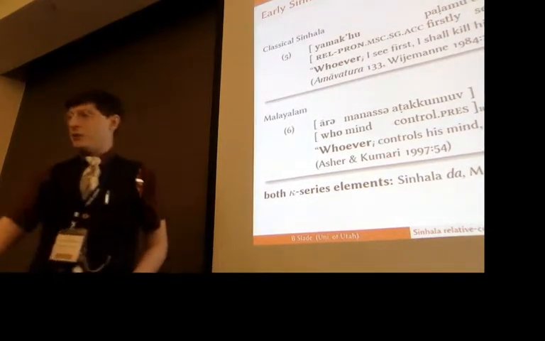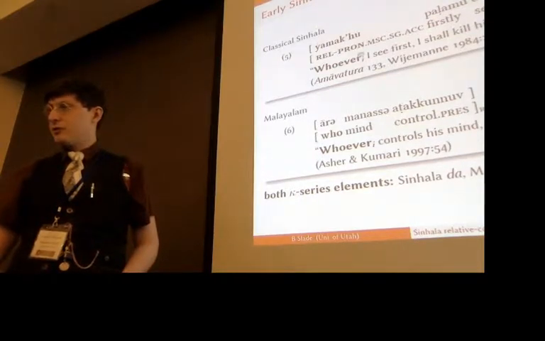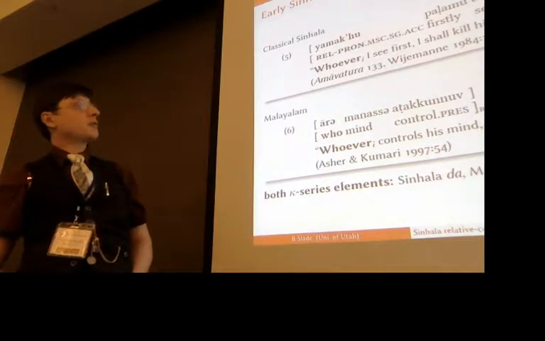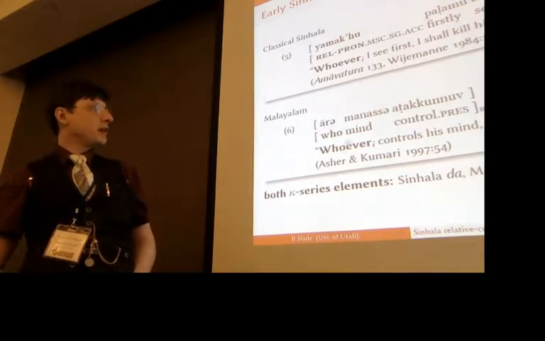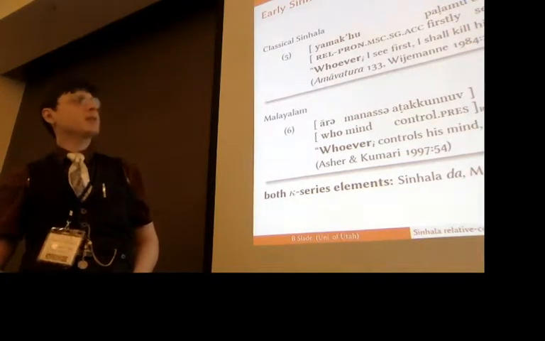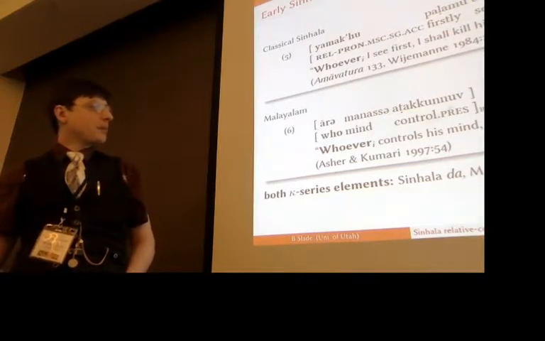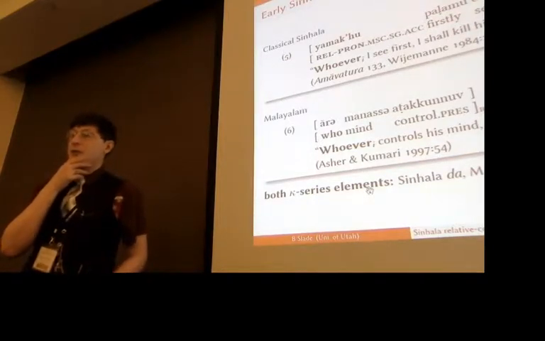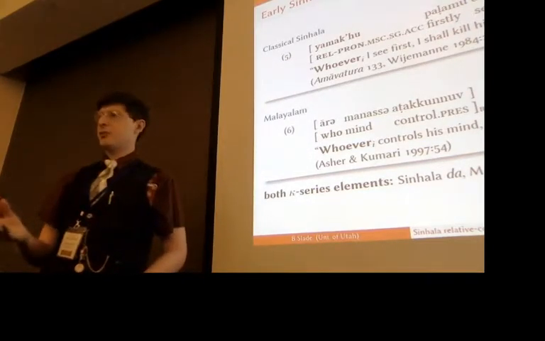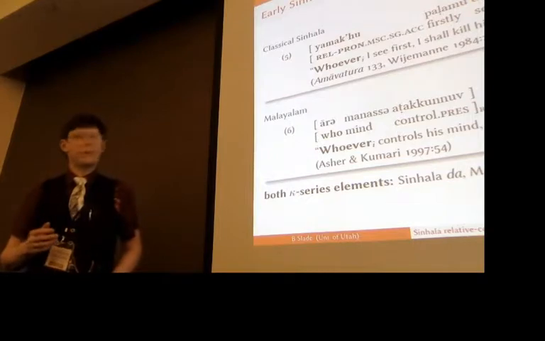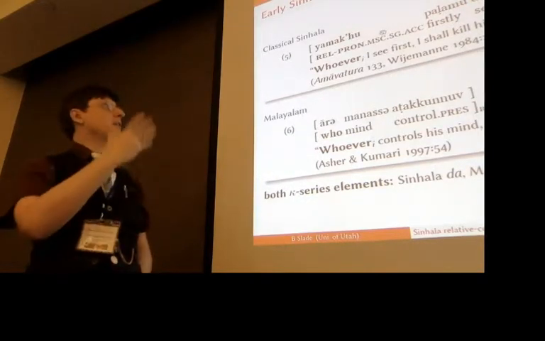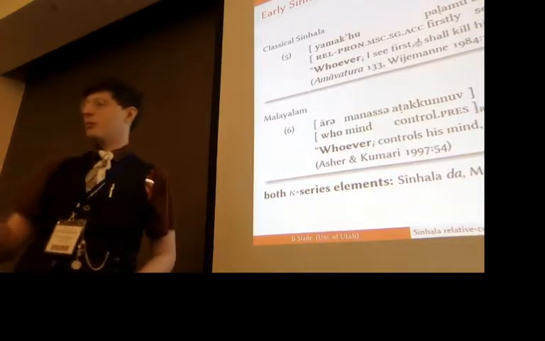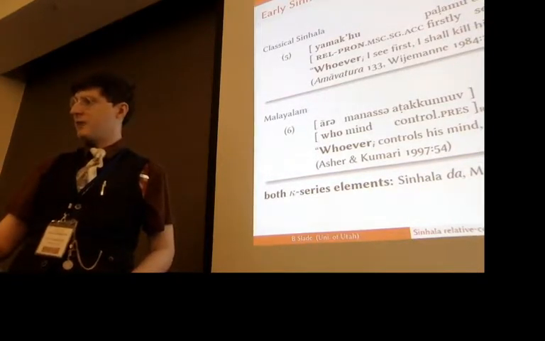Okay. And so we have the relative clause here, and then we've got this da element at the end of the relative clause, and then we have the correlative clause. The same thing in Malayalam, so we've got the relative clause, then this o element, and the correlative clause. The interesting thing is that both of these, the Sinhala da, the Malayalam o, are kappa type particles, these existential type particles, and that's not immediately what we'd expect here, given that there's a couple of different interpretations, and these two examples, or the most likely interpretations of these, sort of illustrate these two.